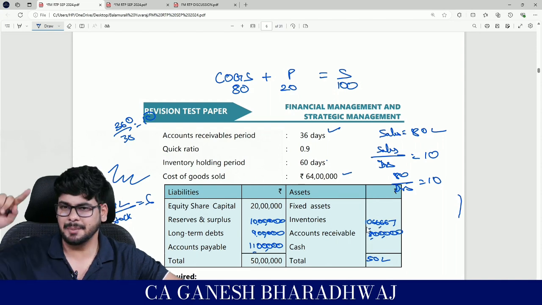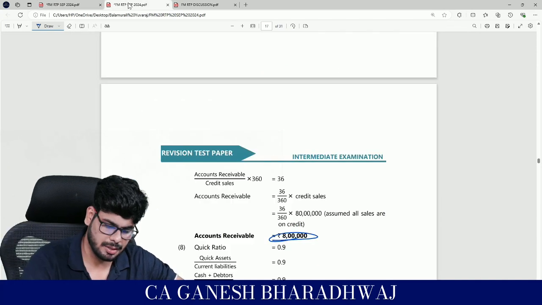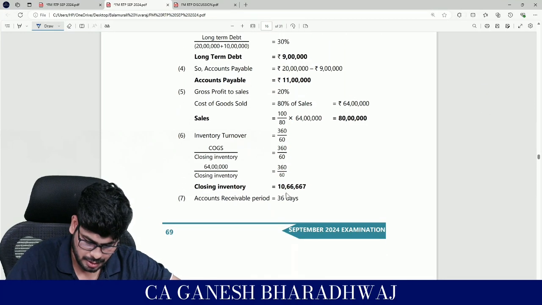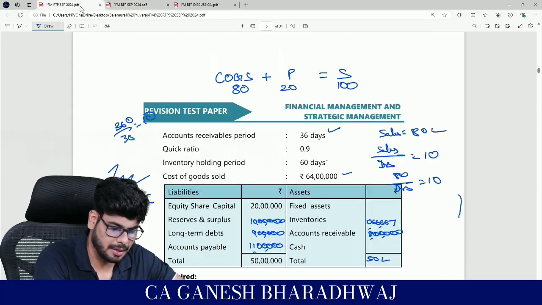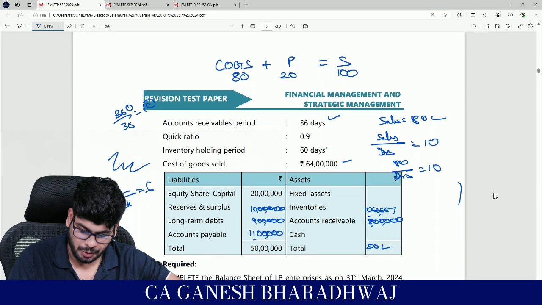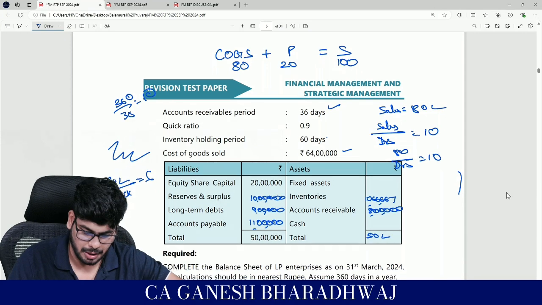10,66,667. Guys, any problem here? Any issues? I think that's what they would have also done. Where is it? You got it? Yeah, the figure is there. Then you can have a quick ratio. The quick ratio is 0.9.